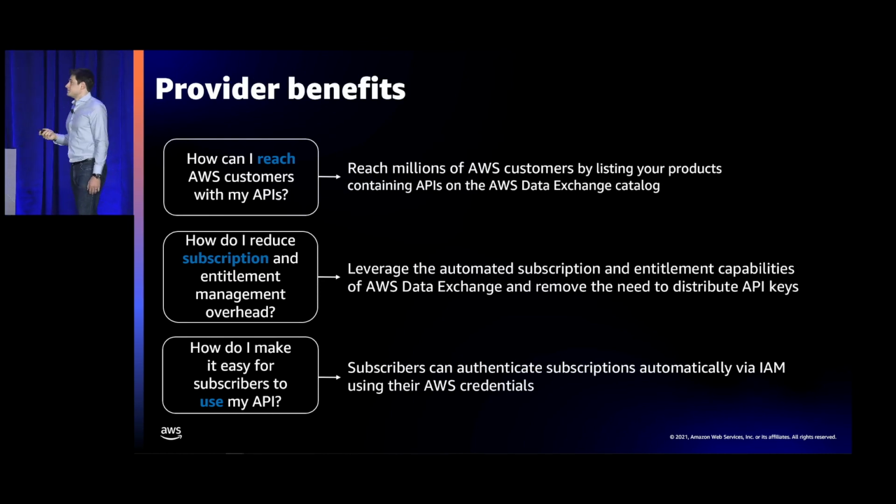And on the provider side, you can now reach millions of AWS customers by publishing your products on the AWS Data Exchange catalog. You can leverage the automated subscription and entitlement management that AWS Data Exchange offers. And again, we do that in accordance with subscription terms, so that's really neat. No longer need to issue and revoke API keys based on subscription terms. And last but certainly not least, by having your APIs on AWS Data Exchange for APIs, you are making them easier to use for your customers. So overall, we think it's a win-win for data providers and data subscribers.